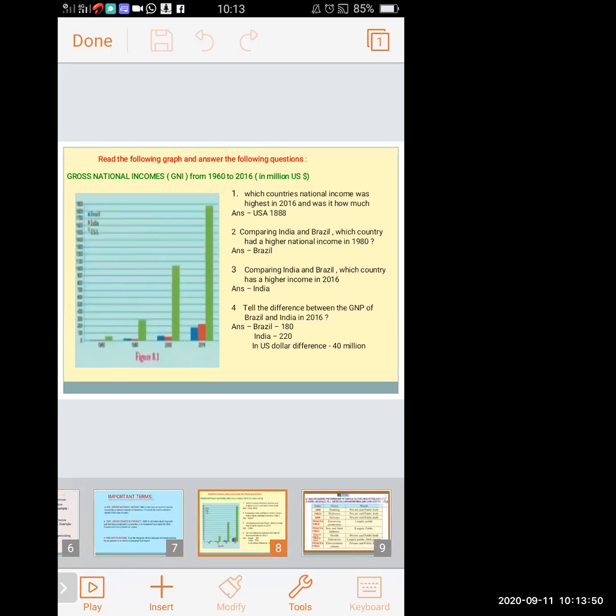So, my next slide. Here we see a graph. It is a graph of gross national income from the year 1960 to 2016, in million US dollars. Income is given in million US dollars. First we will see the graph.